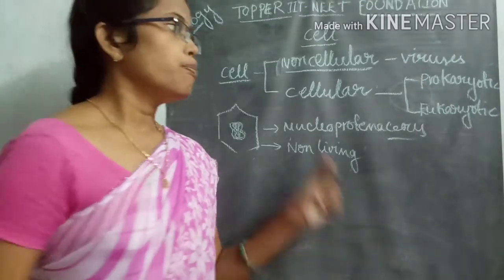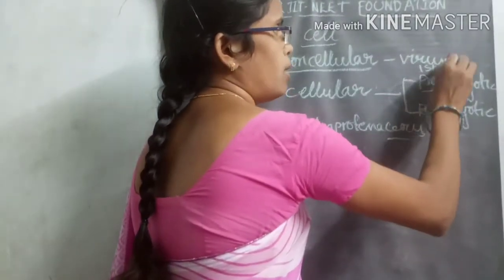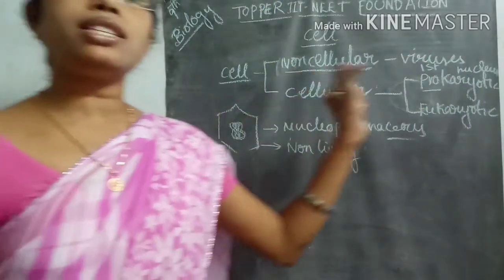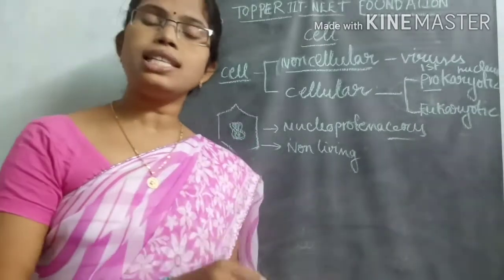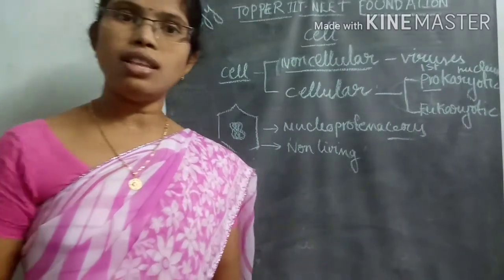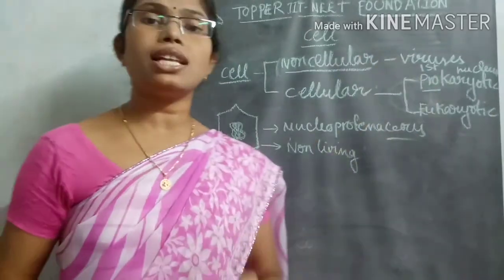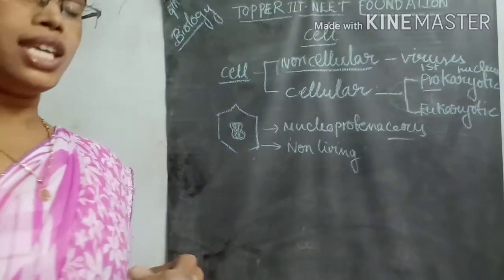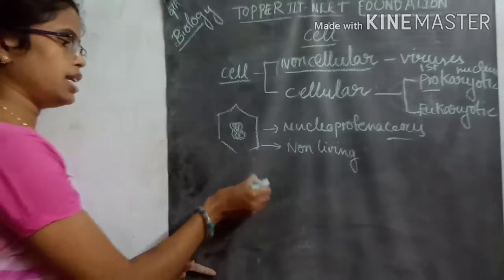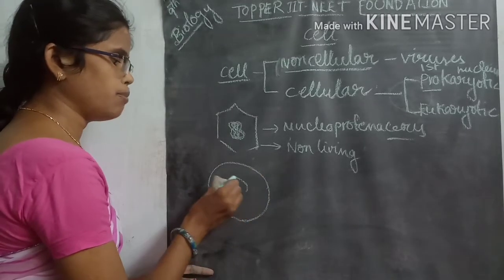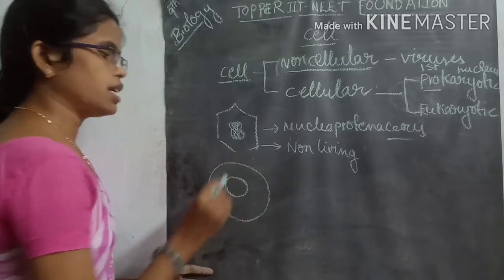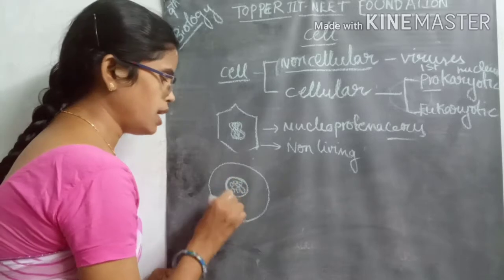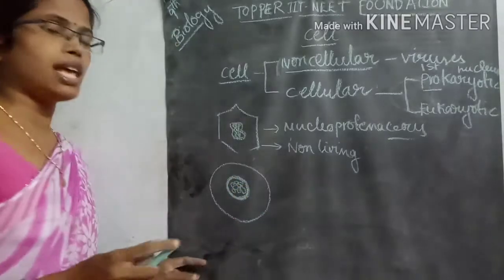Prokaryotic cells: pro means first, karyon means nucleus. So these organisms are the first formed cells during evolution. Now, in a typical cell, there is a cell membrane, and inside the cell membrane there will be a nucleus. The nucleus containing genetic material is surrounded by a membranous structure.